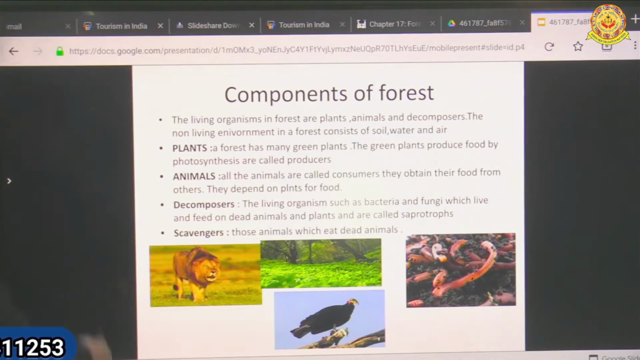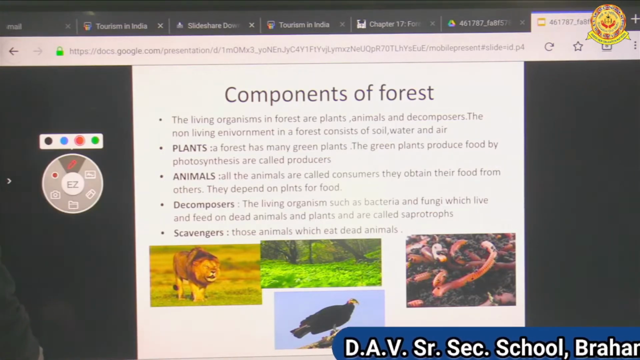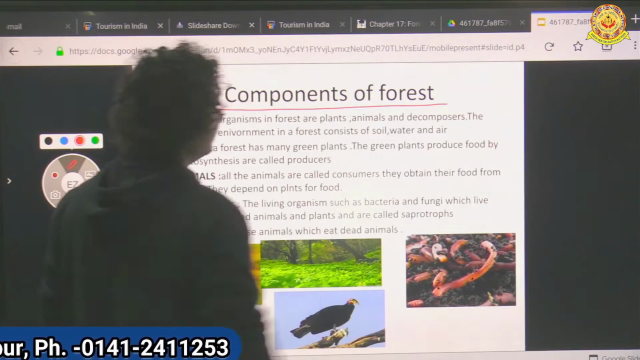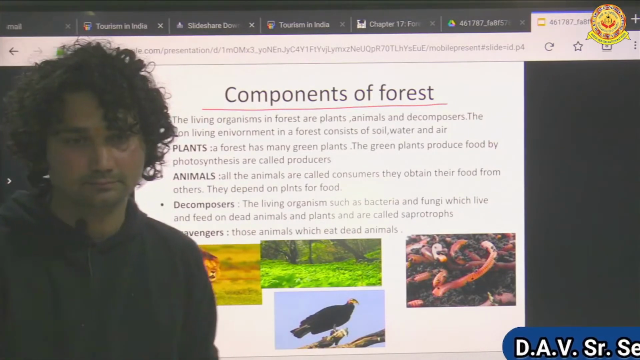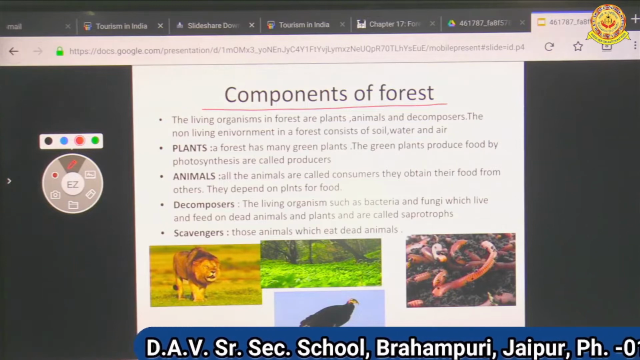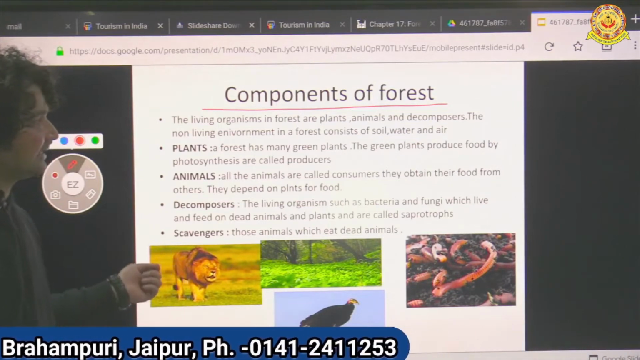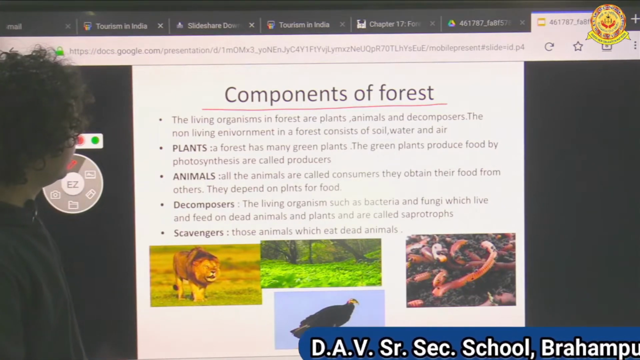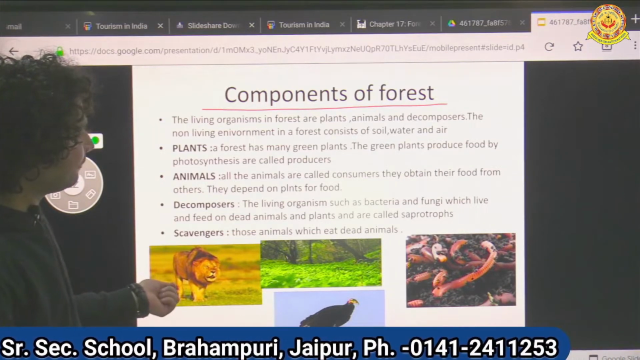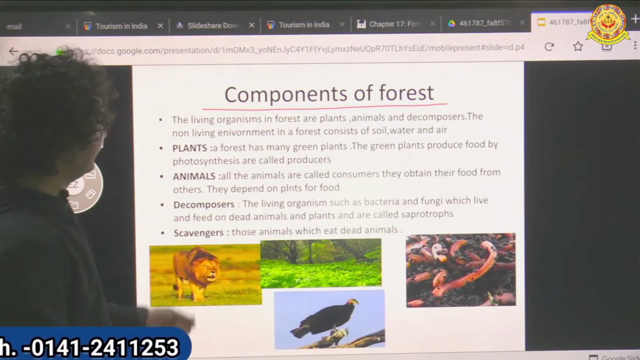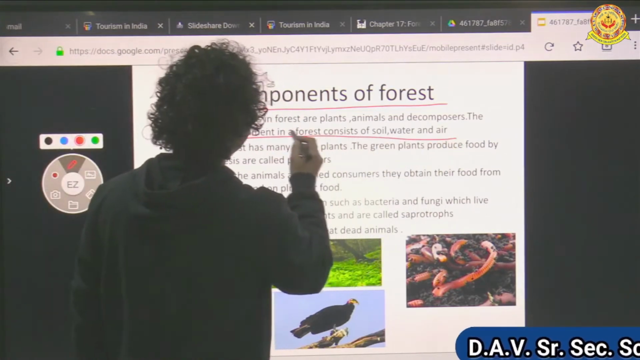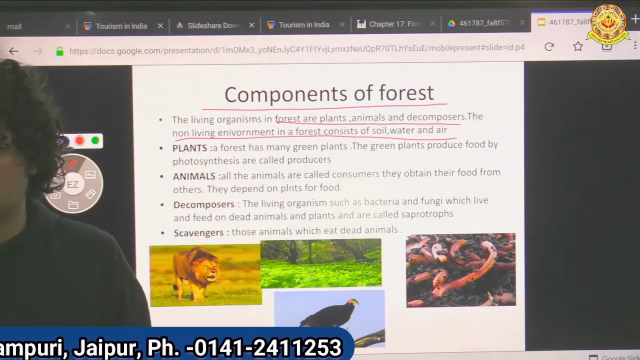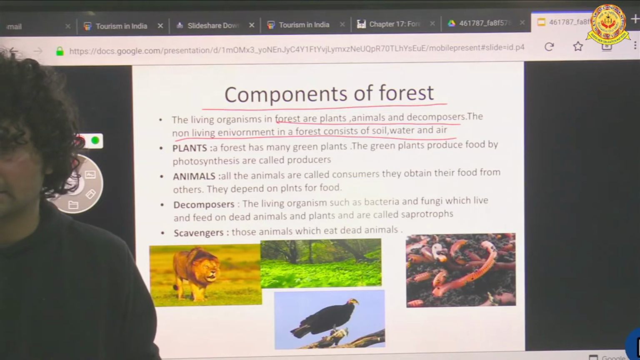Now, components of the forest. What are the components of a forest? The living organisms in a forest are plants, animals, and decomposers. These are the components. The non-living environment in a forest consists of soil, water, and air. These are the non-living, and these are the living things that we find in the forest, and both are dependent on each other.